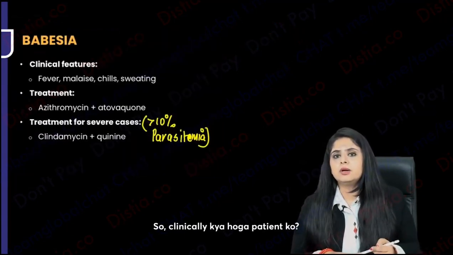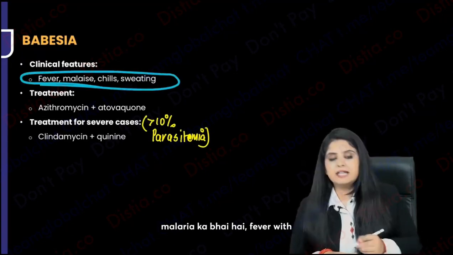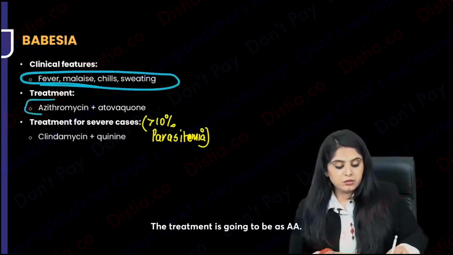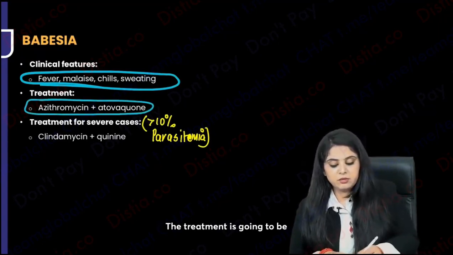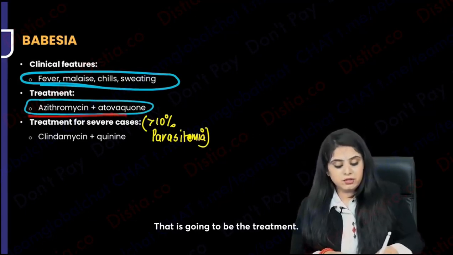So clinically, what will happen to the patient? There is a typical presentation, like I told you, it is malaria's brother: fever with chills and sweating, the same thing. The treatment is going to be azithromycin with atovaquone. That is going to be the treatment.